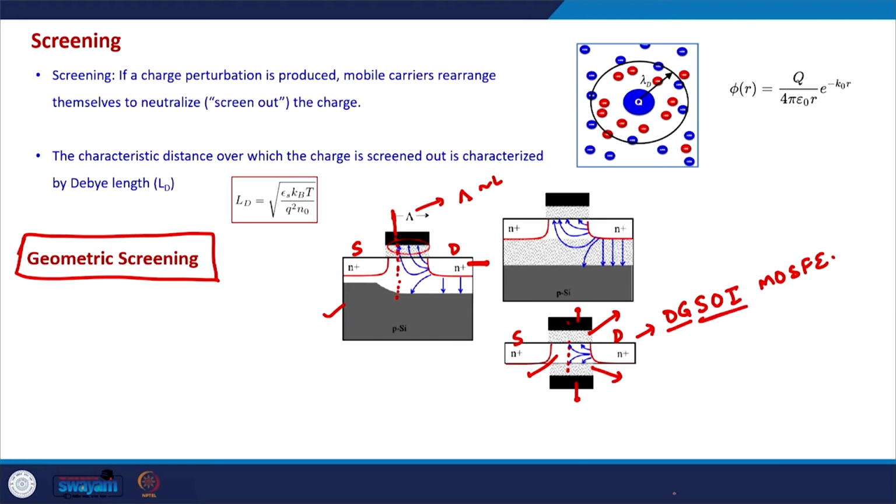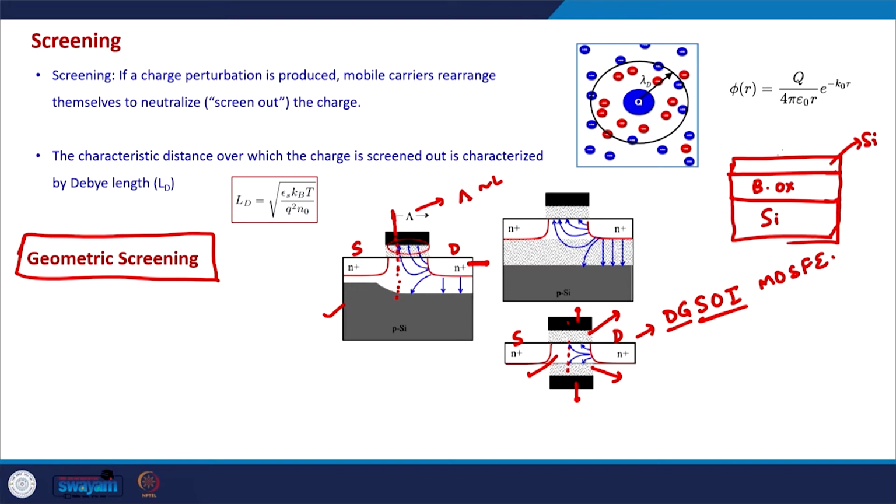So, in SOI devices, instead of using a bulk silicon in the body, we use a very thin layer of silicon, a very thin layer of semiconductor, and then we have the oxide layer which is known as the buried oxide or BOX. This is a very thin layer of silicon and this is grown on top of a silicon.